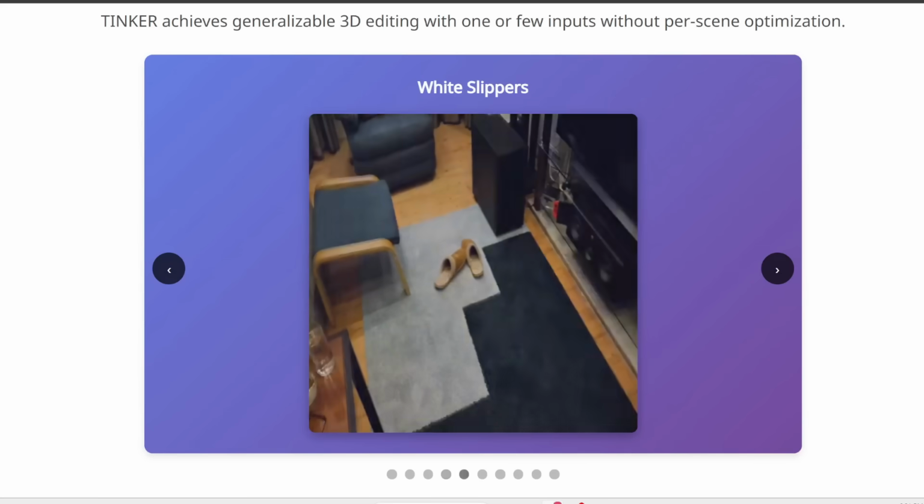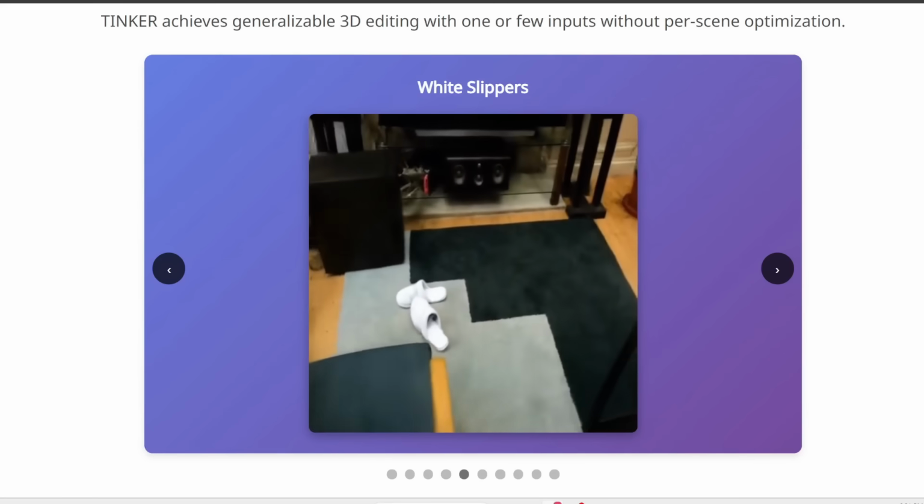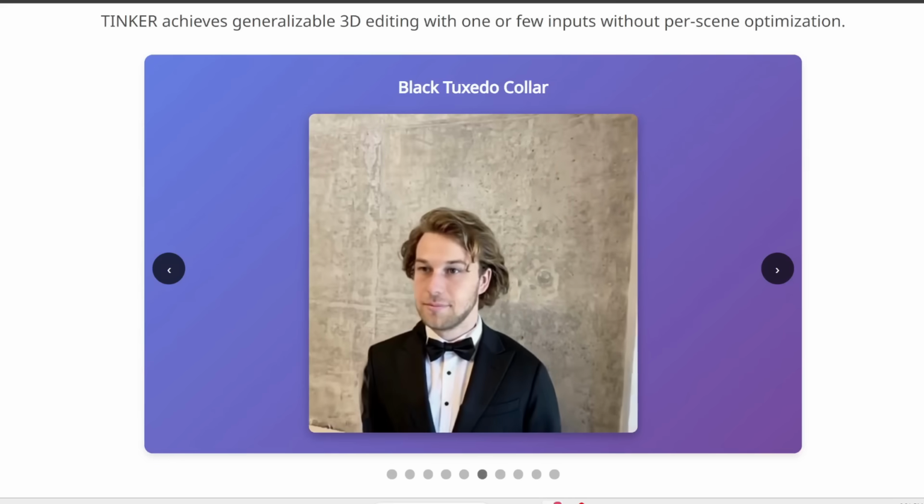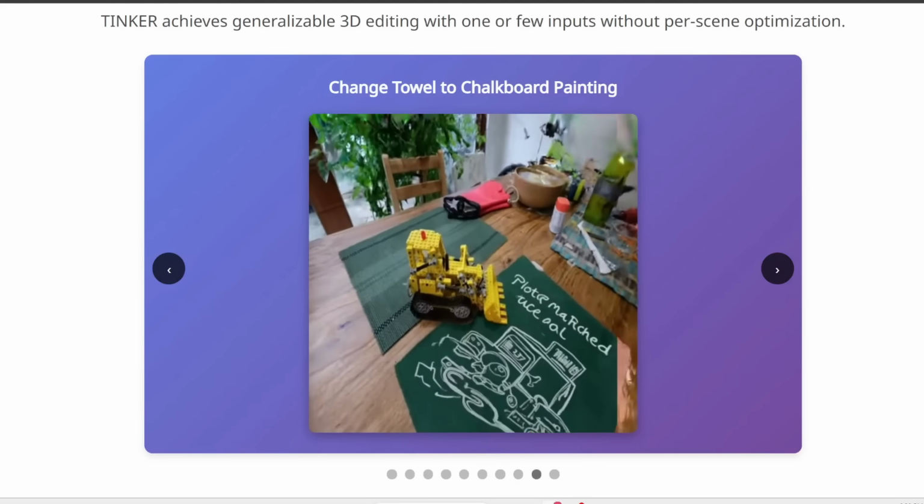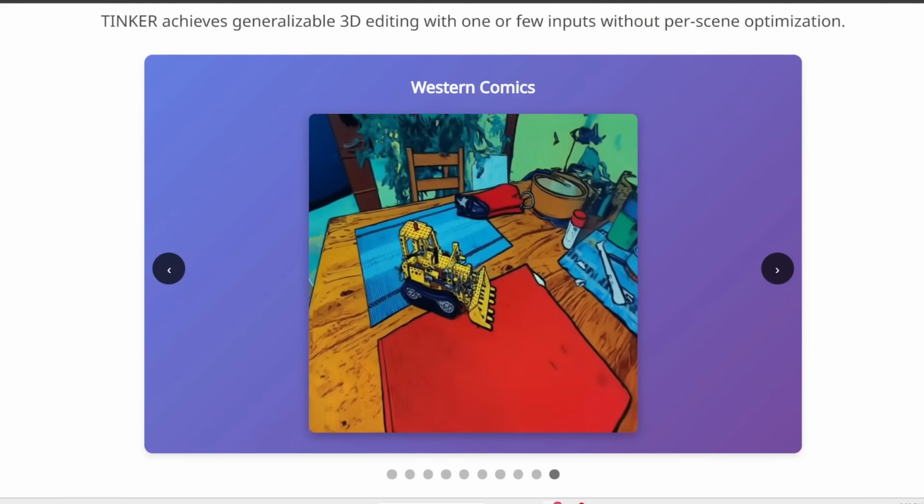Or you can also micro-edit certain things in a scene. For example, you can turn the slippers white. Or you can get this man to wear a black tuxedo like this. Or you can change this towel into a chalkboard painting. Or turn this into Western comic style.